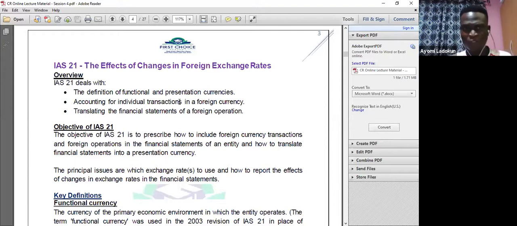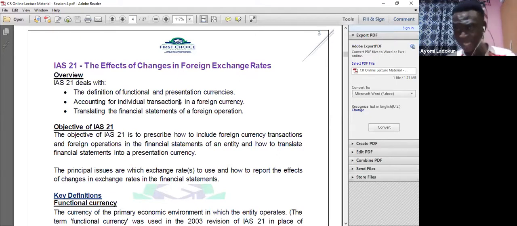IAS 21, the effect of changes in foreign exchange rates. Now listen to me. If your company either sells or buys in foreign currency, IAS 21 will apply. Let me say that again.